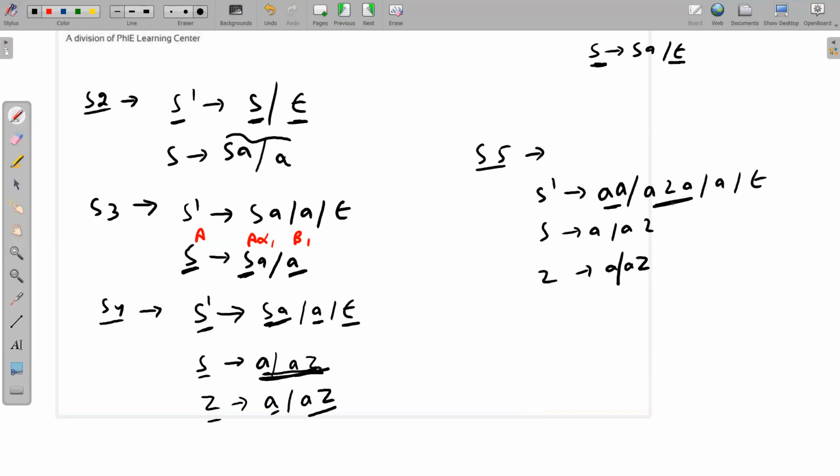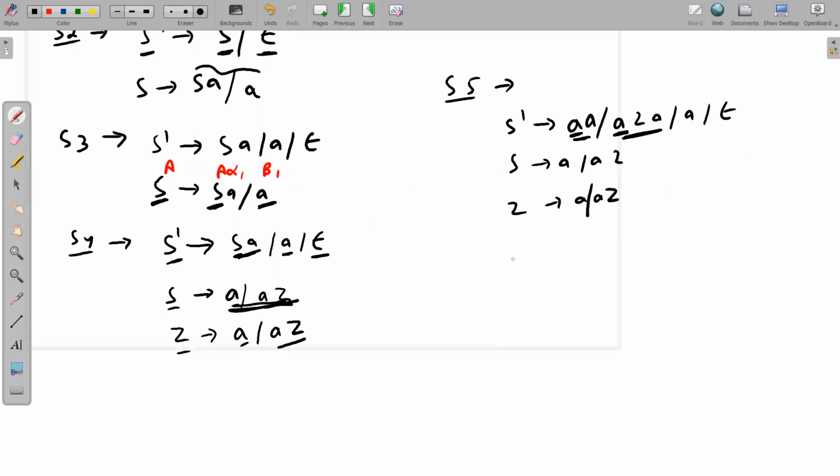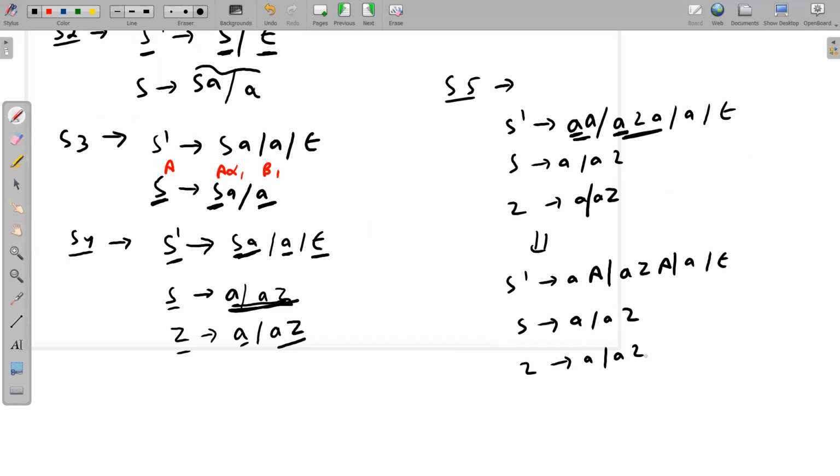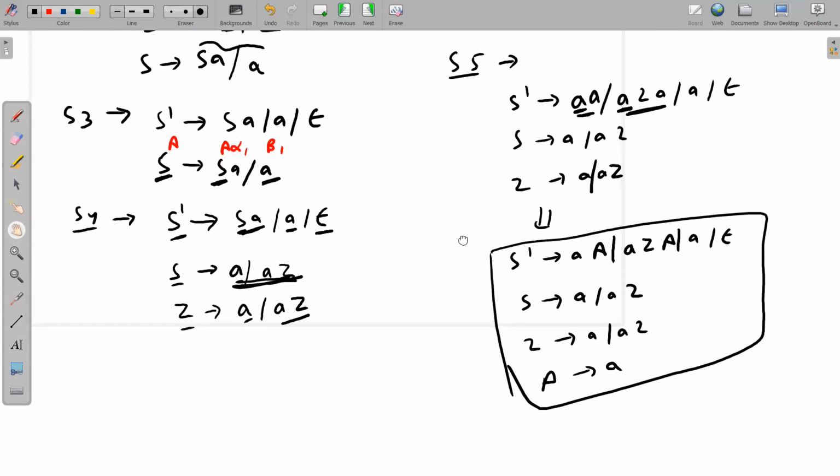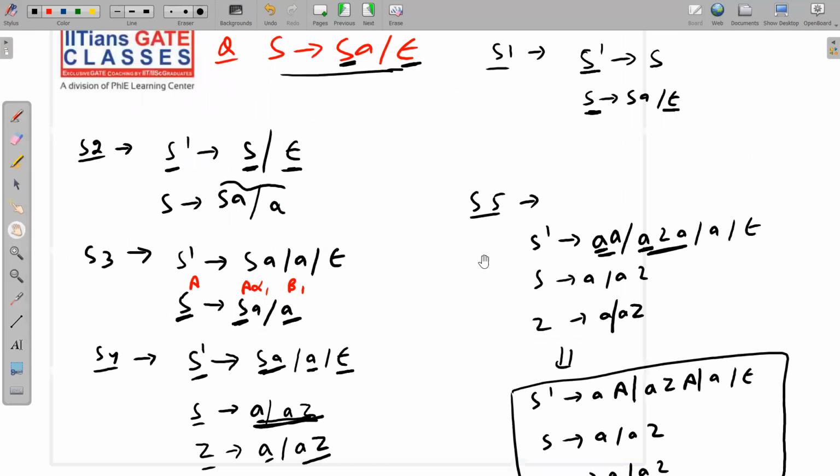Now see here carefully. Again, this is giving you a problem, but this problem can be solved easily because at least we have got the first symbol as a terminal, so no problem at all. I can do it in a much faster manner. So I will directly say S dash implies A capital A, then A Z capital A, then small a, then null. S implies small a, AZ. Z goes to small a, AZ. Capital A goes to small a. That's it. So this is your converted grammar. Please note it down carefully. If you have any doubt, please rewind the video and watch it again. I'm not going to repeat it again and again.